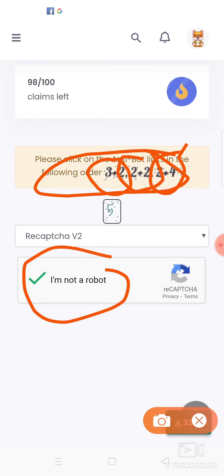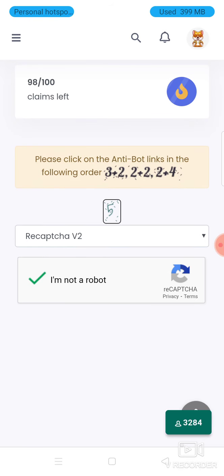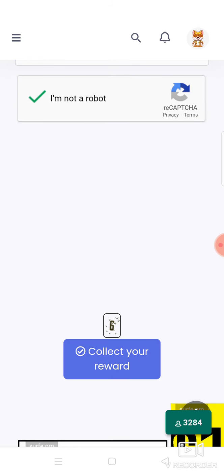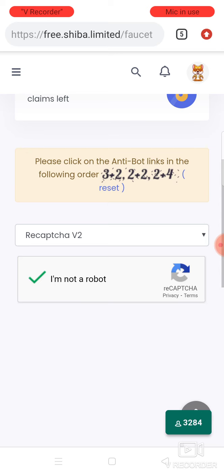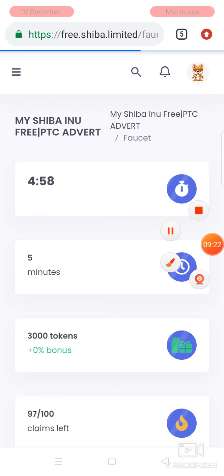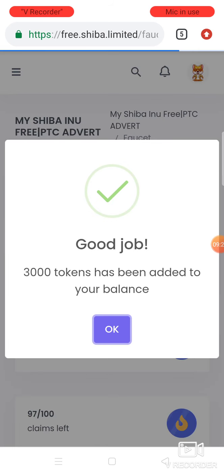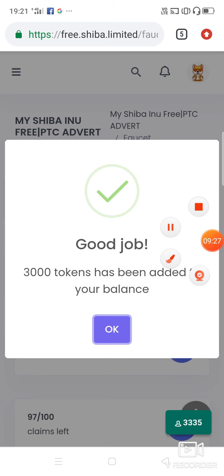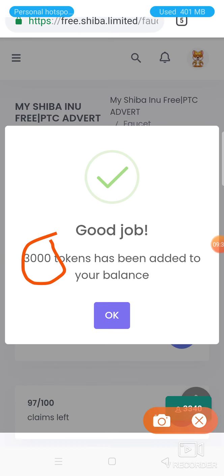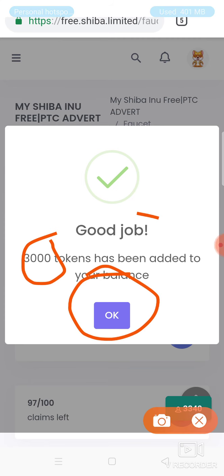So 5, 4 and 6. So I have to select 5 first, then 4 and then 6. Now the captcha is cleared. Now we can collect the reward. You can see over here I have received 3000 tokens which are added in my main balance. Good job.